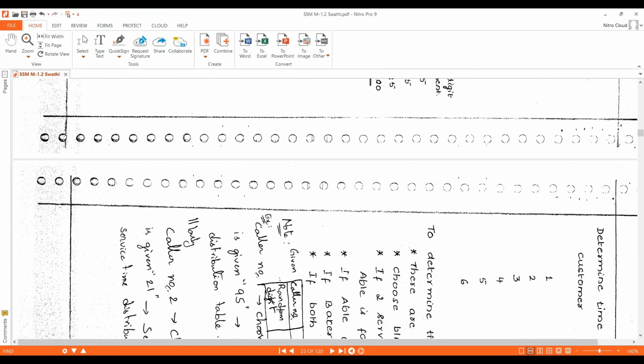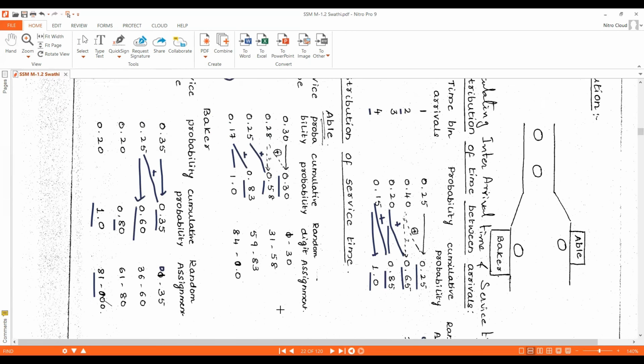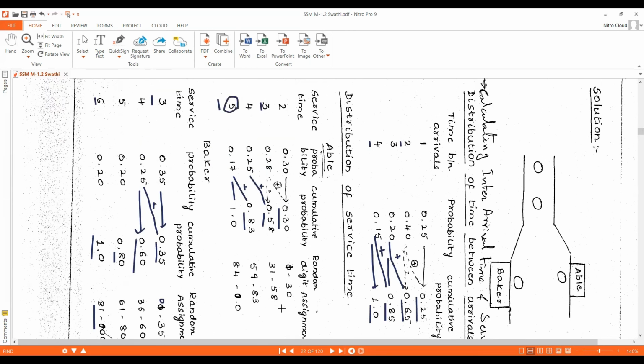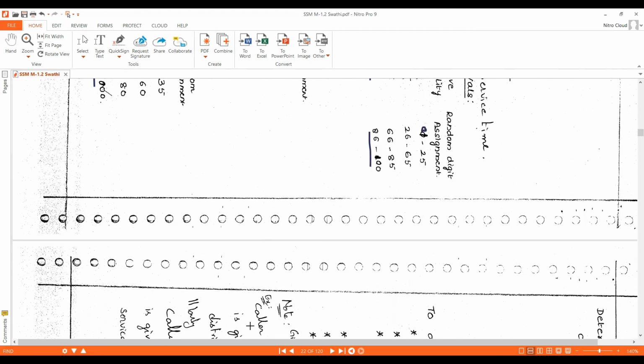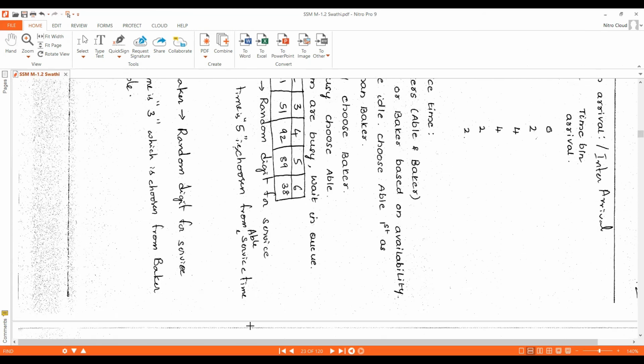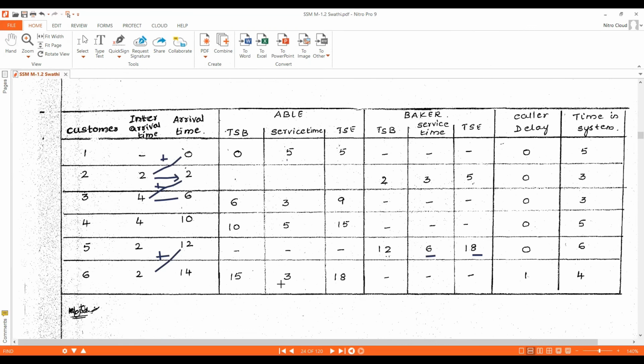So, 38 we need to check in Able's service time distribution table. 38 comes in the range of 31 to 58. So its service time is 3 minutes. So we'll write 3 minutes for customer 6. Able will start servicing customer 6 at simulation clock time 15 minutes, but customer 6's service time is 3 minutes. 15 plus 3, 18 minutes, Able will complete servicing customer 6.